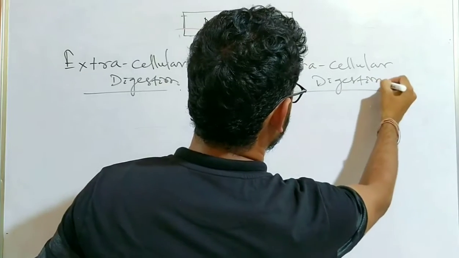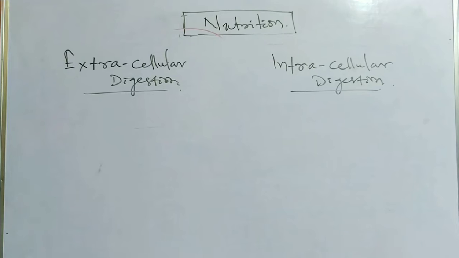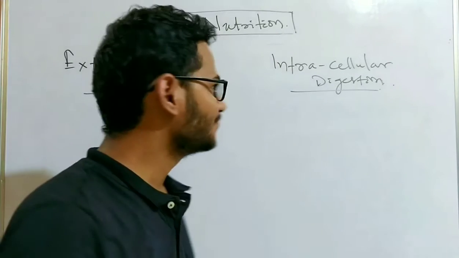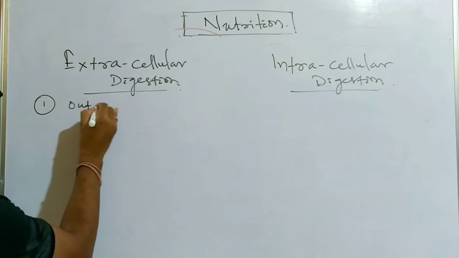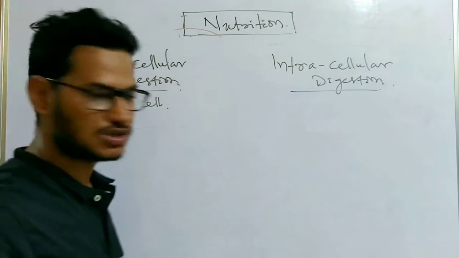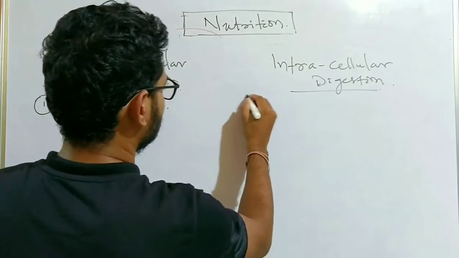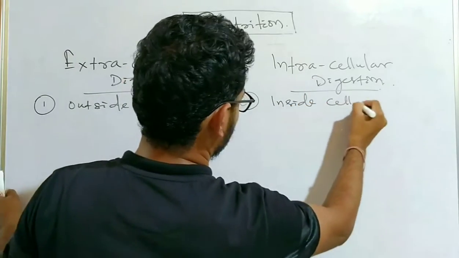If we discuss in detail these two terms, extracellular digestion and intracellular digestion, the first point is that extracellular digestion occurs outside the cell, while here the process takes place inside the cell.